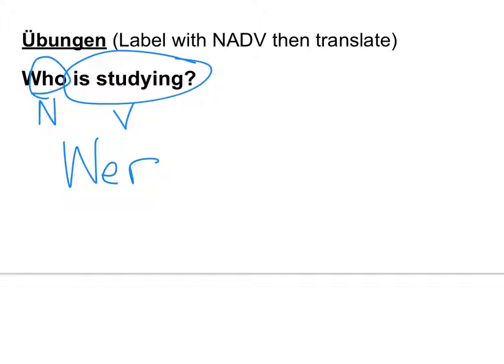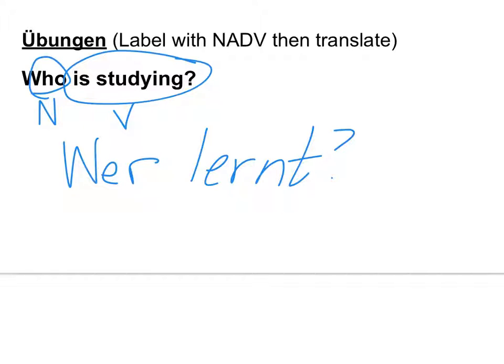It starts with an L. Lesen is to read. You learn for a test, you study for a test. It's the same verb. Lernen. Okay, good. Now conjugate it. If wer is your main subject, you always conjugate it just like er, sie, es. Good. So wer lernt. Not lernst, but lernt. Done.